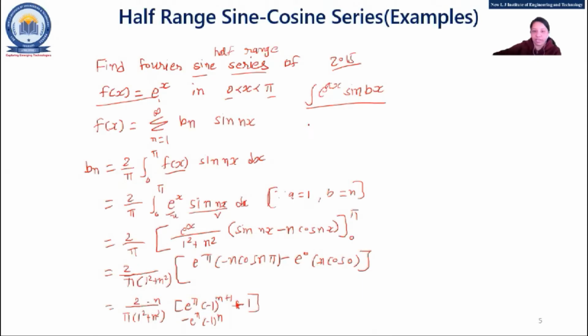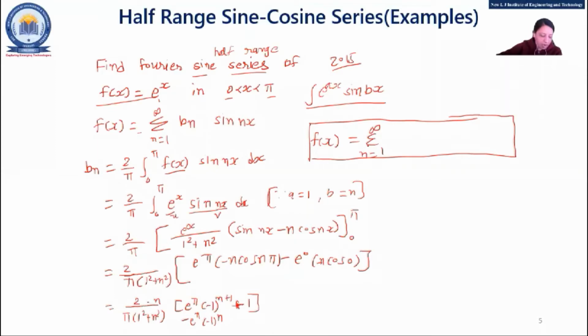I'll write the final answer here. Your f(x) would be what? You need to write down in this equation. That is compulsory: sigma n equal to 1 to infinity. Now whatever 2 upon pi, b_n, that will be constant, so you can write it here also, right?